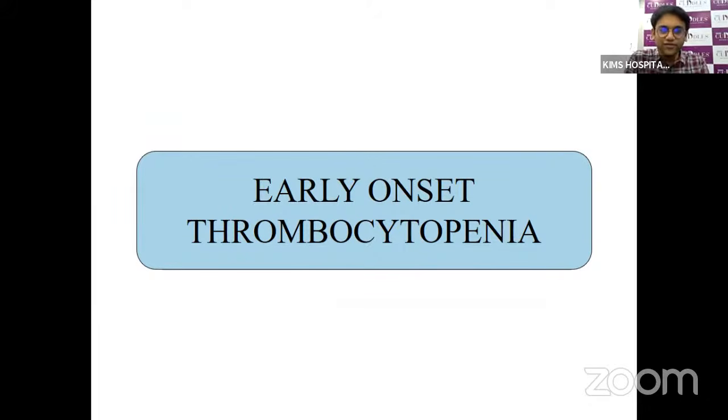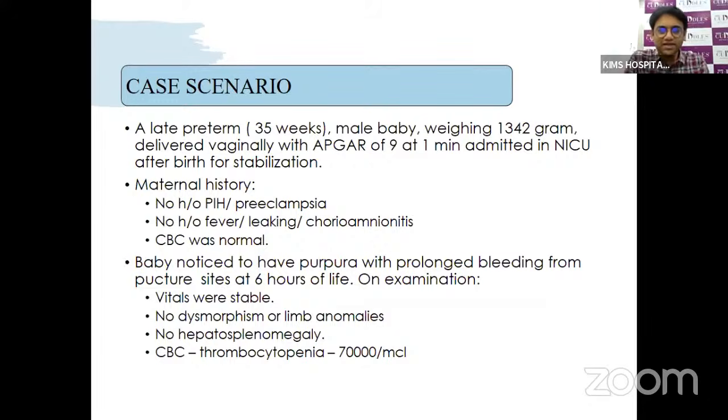So now we'll discuss a few important case scenarios for diagnosis in early onset thrombocytopenia. Early onset thrombocytopenia is thrombocytopenia occurring within 72 hours. We have a late preterm baby of around 35 weeks, a male baby born with 1.34 kg, VLBW. The baby was delivered vaginally with an Apgar score of 9 at 1 minute of life, and the baby is admitted in view of VLBW preterm care.